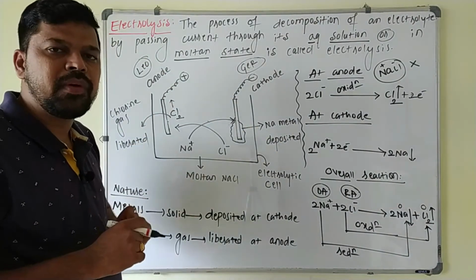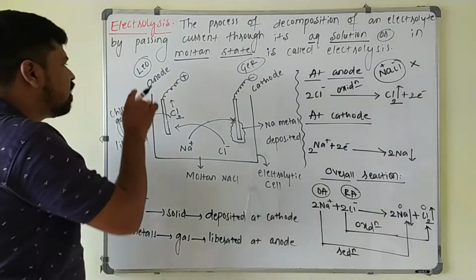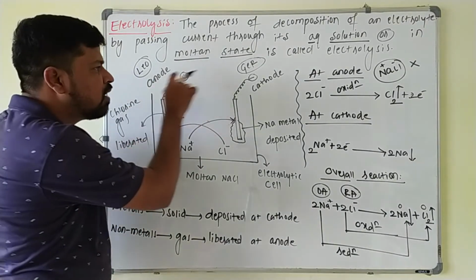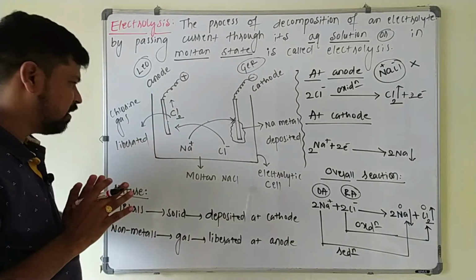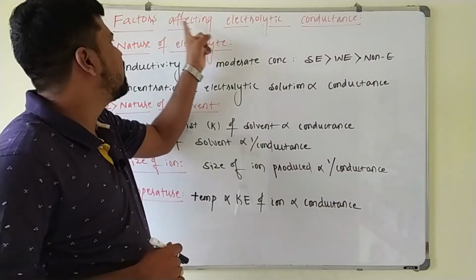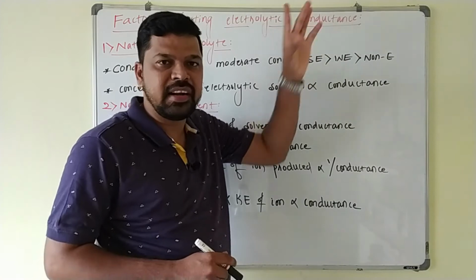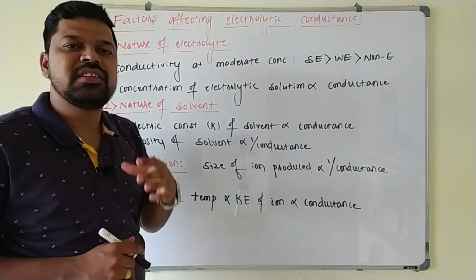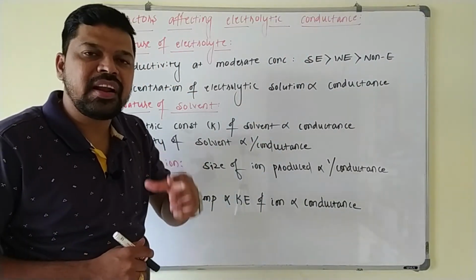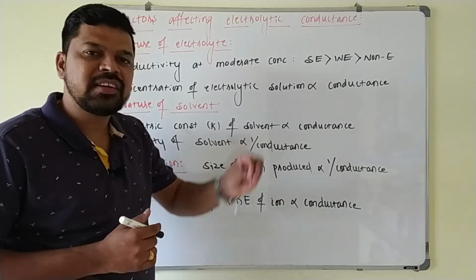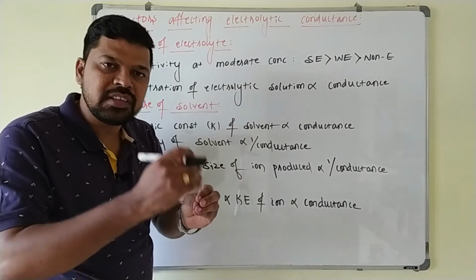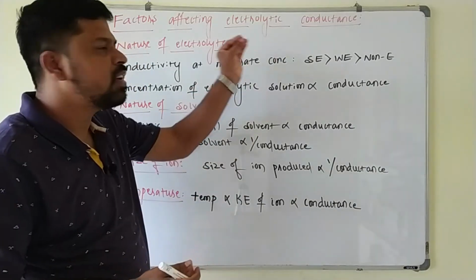Only one thing you keep in mind: always oxidation takes place at anode, reduction takes place at cathode. LEO, GER, you have to remember this one. So the next point is factors affecting electrolytic conductance. Already we know that these electrolytic conductors will conduct electricity due to the movement of ions. Now the factors which affect the movement of ions will affect the conductivity of these conductors.